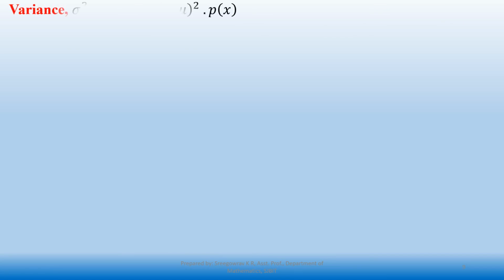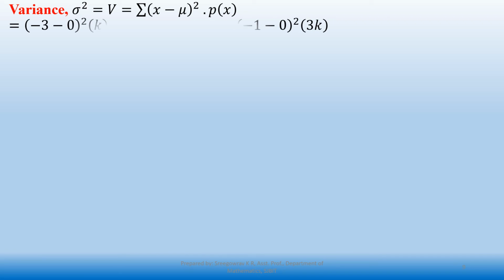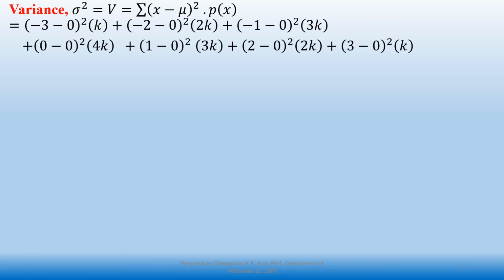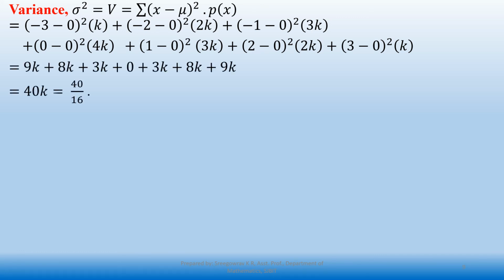Now first write the formula for variance, and use the values of x, the obtained value of mu, and the given values of p of x. Substitute all together and simplify carefully. Add all those values and substitute the value of k, so we get the variance as 40 by 16. Using this value, find the standard deviation, that is, the root of 40 by 16.